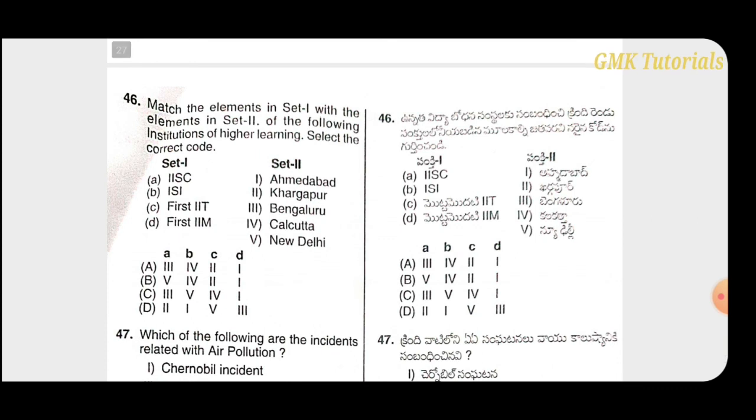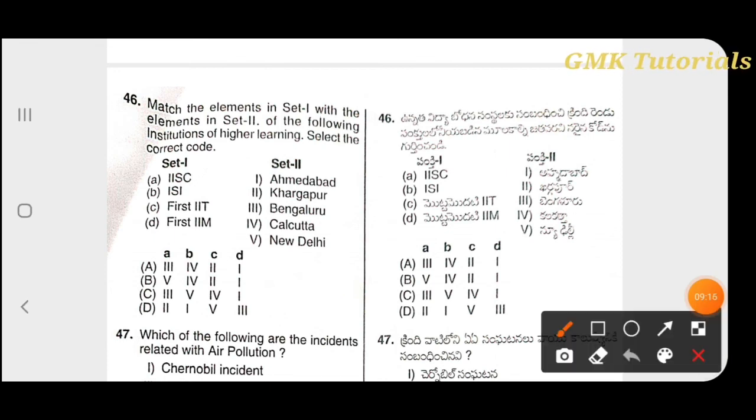Here they have given two sets, we have to find out the match the following. The IISc, it is established in which place, in which institution is the correct code for this one. IISc is in Bangalore. ISI is in Calcutta. First IIT is in Kharagpur. First IIM is in Ahmedabad. So the correct option is A.